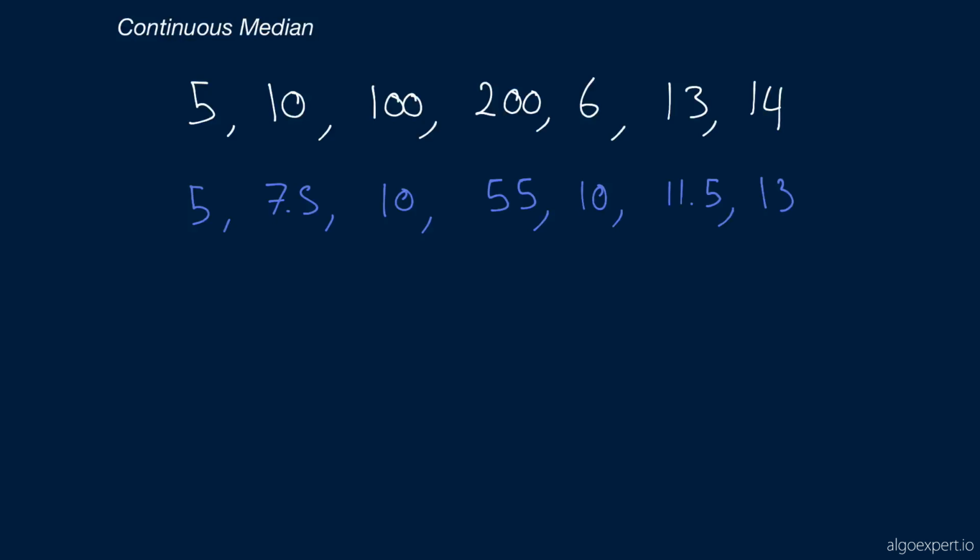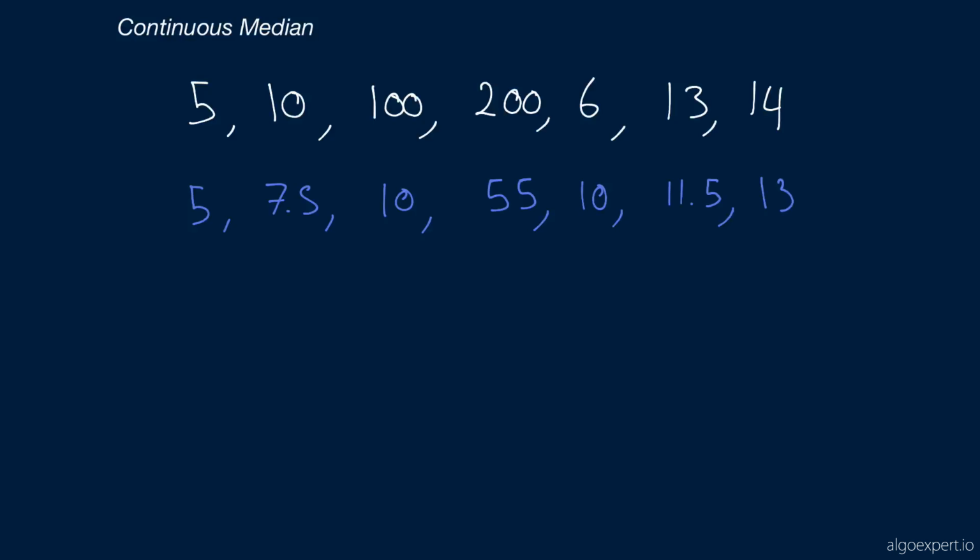So, what does this mean in relation to our algorithm? Well, what if we were to keep track, whenever we insert numbers into our data structure, of the lower half of the numbers in a max heap and the greater half of the numbers in a min heap? And so if we had that, whenever we insert a new number, we insert it either in the lower half, if it's smaller than the maximum value of the lower half, or in the greater half. And then we compute the median like that instantly.